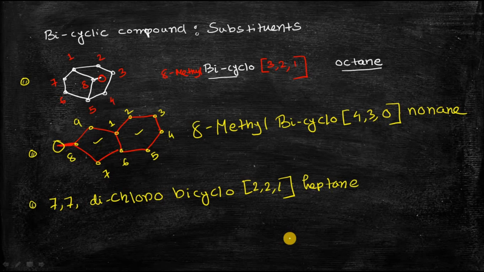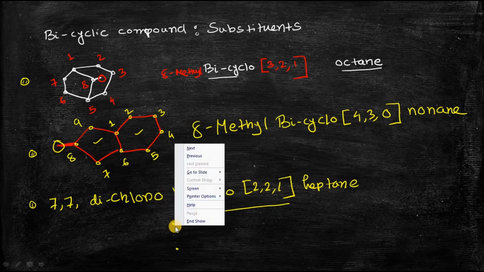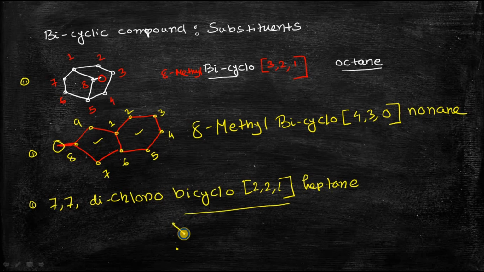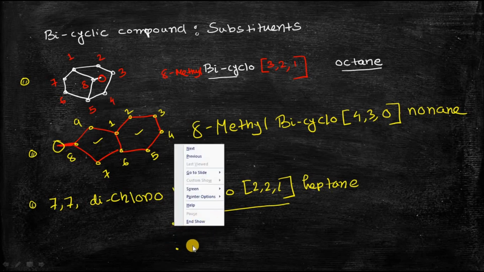The first strategy is to write the bicyclo ring, the bicyclo[2,2,1] ring. So first you draw this one. You can see that the word heptane means it contains a total of 7 carbon atoms. So at first you start with 2 bridgehead carbon atoms. Irrespective of any bicyclic compound, it should contain 2 bridgehead carbon atoms. You can see that the number 1 is there. It means that in the middle portion there is 1 carbon atom. So the third bridge contains 1 carbon atom. So join this with this 1 carbon atom.